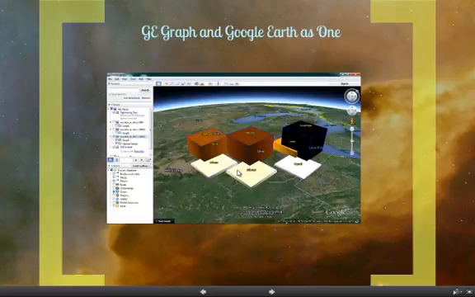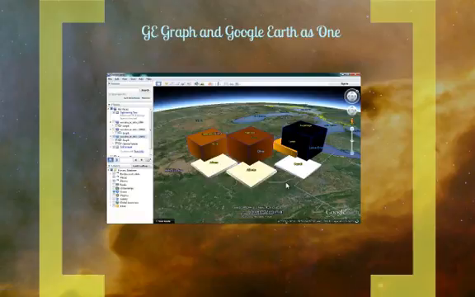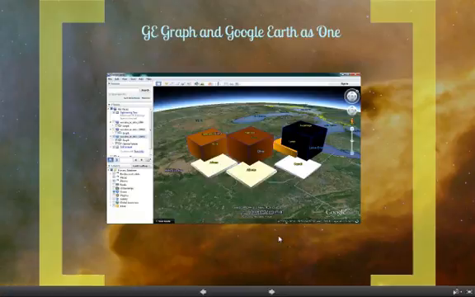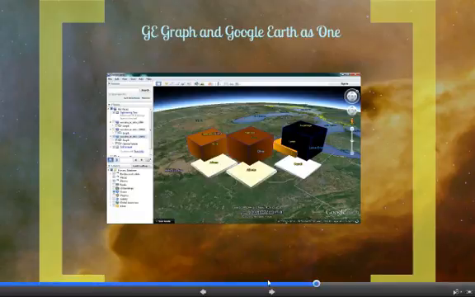Without GE Graph, we wouldn't be able to visually enhance Google Earth. I could have just given a map of Ohio and pointed out where the trends were higher and where they weren't. But GE Graph allows us to combine with Google Earth and show us where and how much.